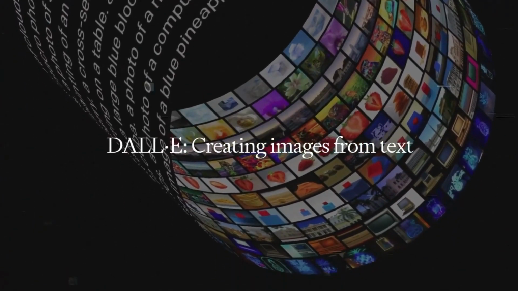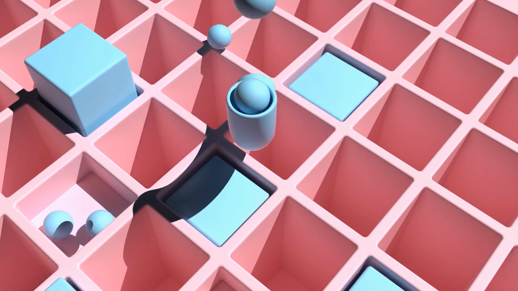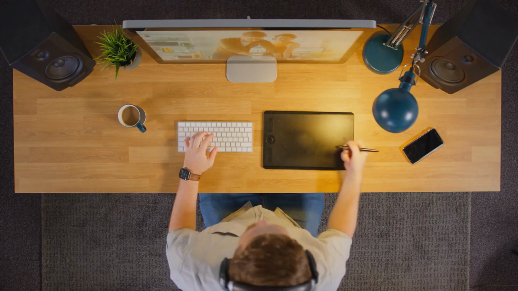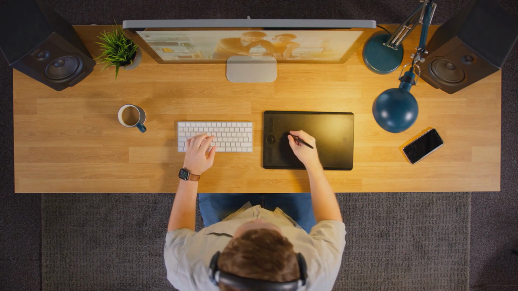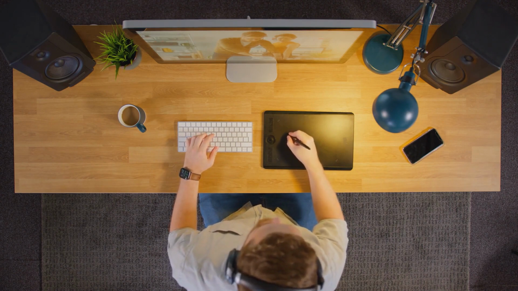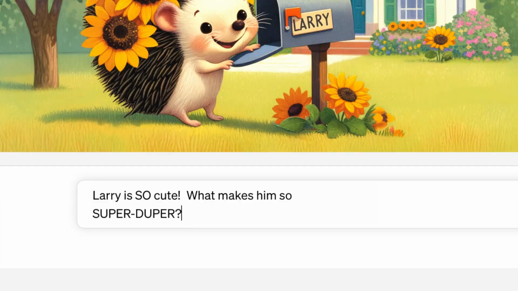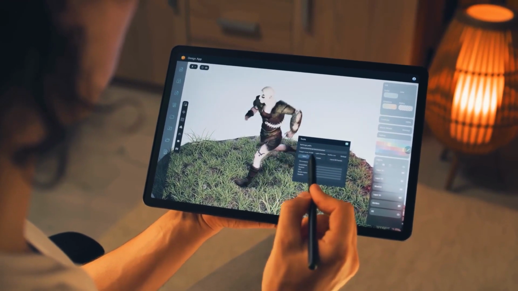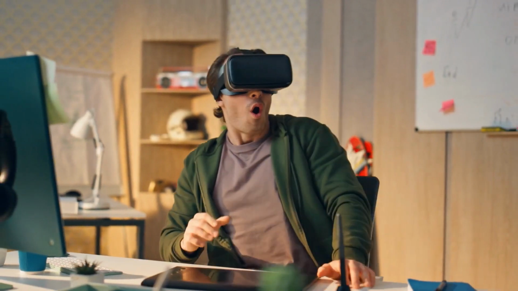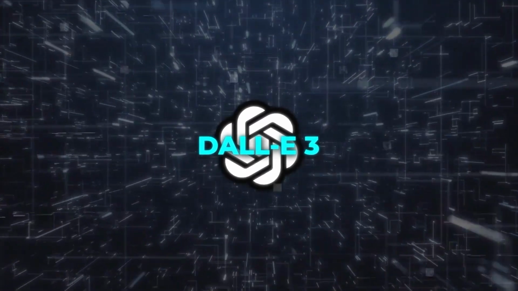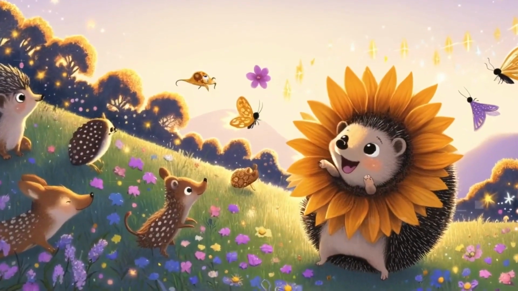And guess what? The data backs it up. DALL-E 3 can generate 3D models with intricate details that would take human designers hours, if not days, to create. This opens up a whole new world of possibilities, from game design to virtual reality experiences. The sky's the limit.